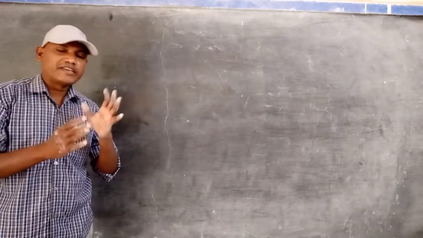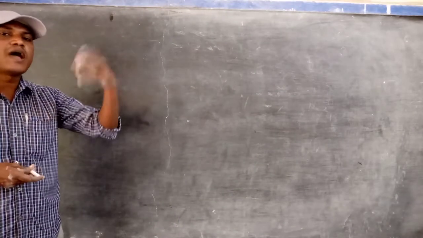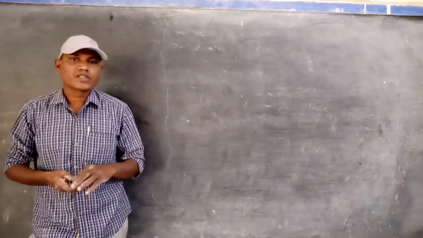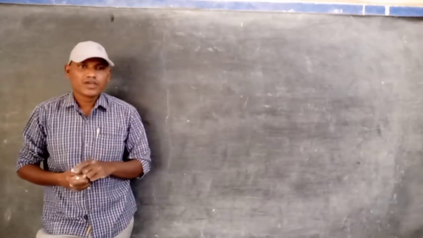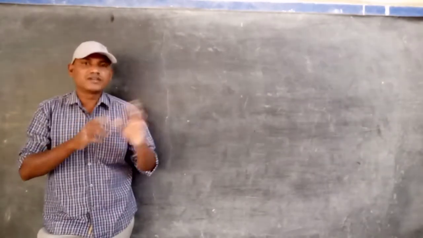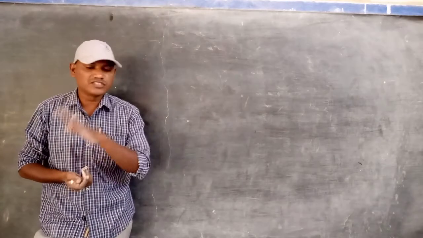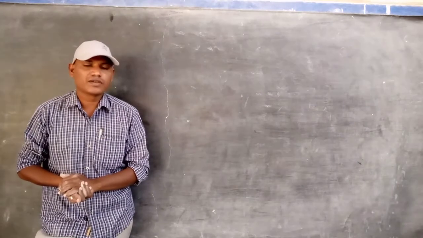So by rubbing, the bodies acquire charge. If we take two glass rods and one silk cloth, and rub the two glass rods with the silk cloth, the two glass rods acquire the same charge. It is positive, and that is also positive.